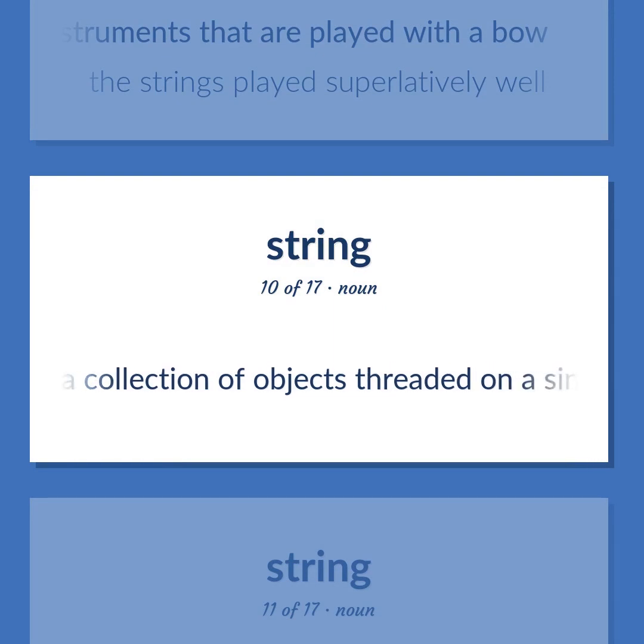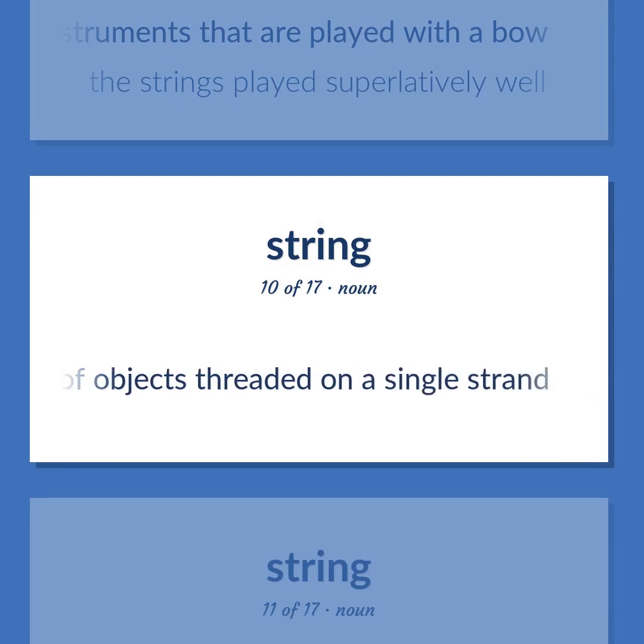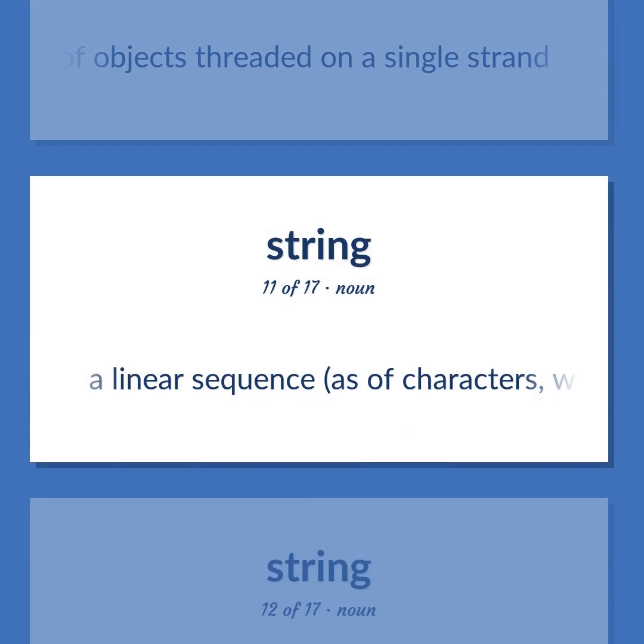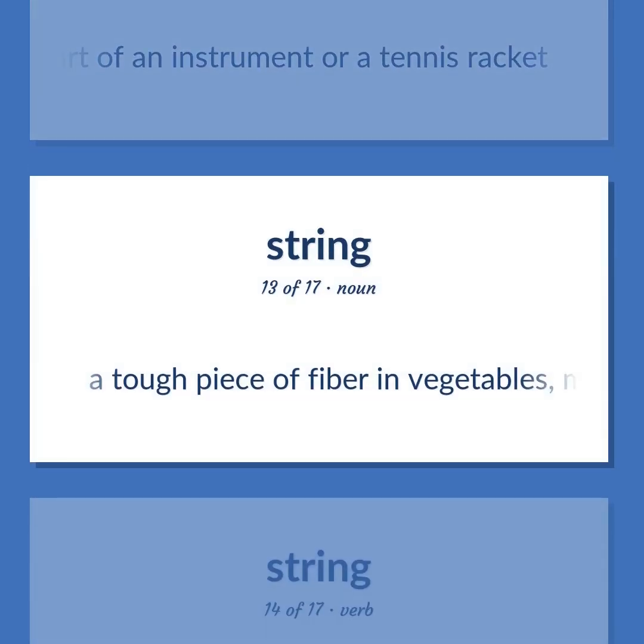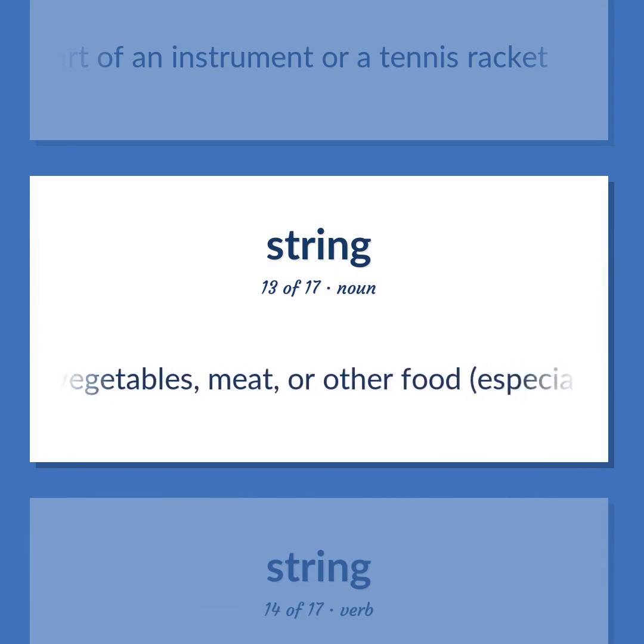A collection of objects threaded on a single strand. A linear sequence, as of characters, words, proteins, etc. A tightly stretched cord of wire or gut, as a part of an instrument or a tennis racket. A tough piece of fiber in vegetables, meat, or other food, especially the tough fibers connecting the two halves of a bean pod.